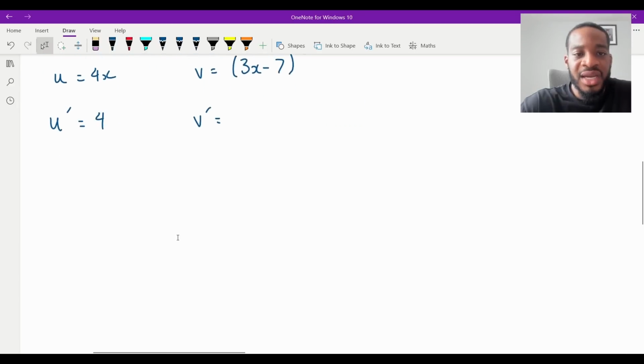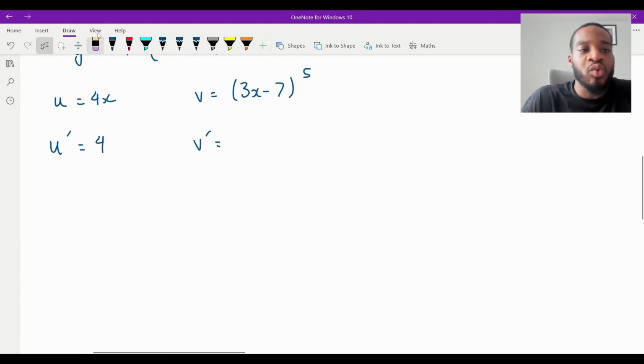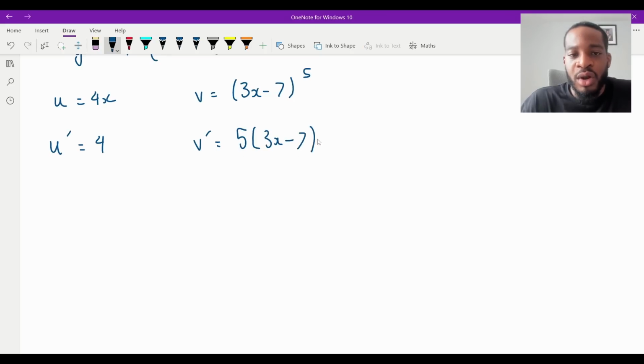So now, if I'm in an exam and I'm doing the exact same thing, all you need to do is this. We've got this here. We can see it's a chain rule problem. It's something to the power of 5. Differentiate that normally. Just forget about this 3x minus 7. You're going to bring the 5 to the front. Keep that the same. Take 1 away from the power. And then you multiply by the derivative of whatever this is. When you differentiate 3x minus 7, you get 3. So therefore, it's just 15 times 3x minus 7 all to the power of 4, which is how all of you should be doing it when you get to the exam.